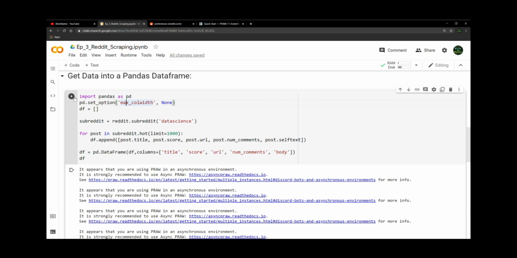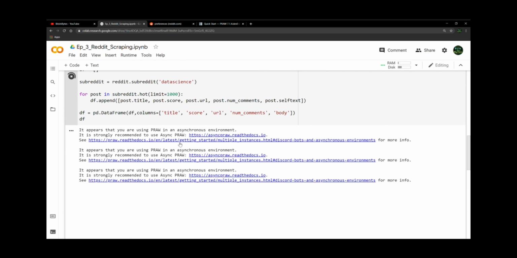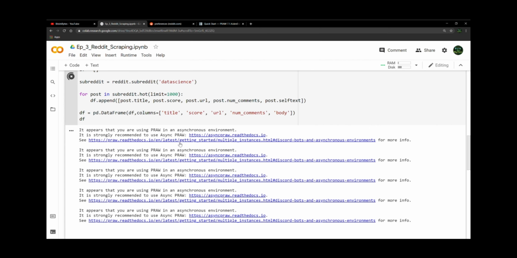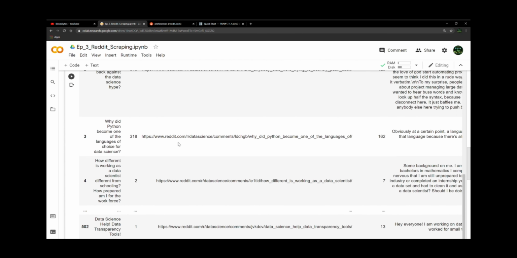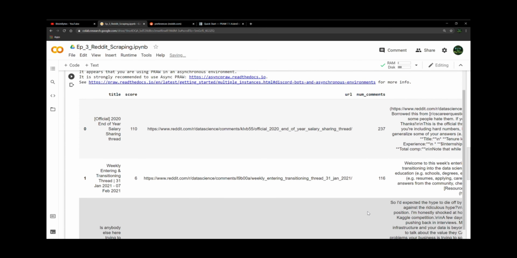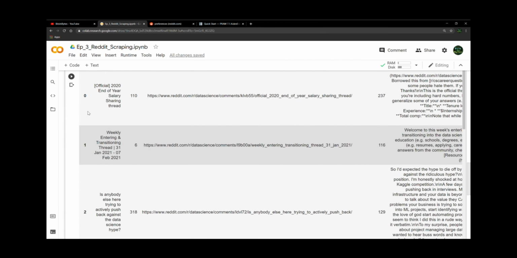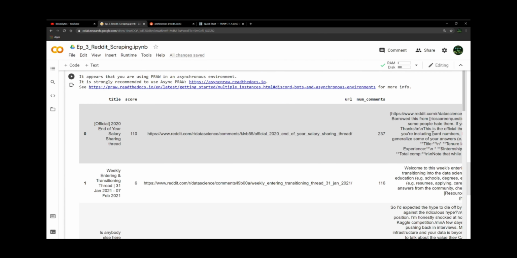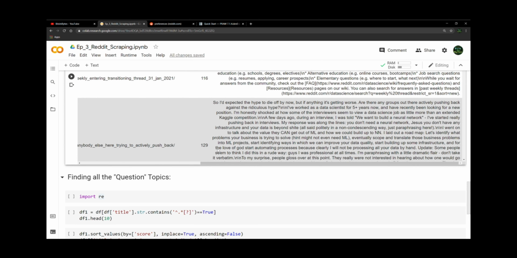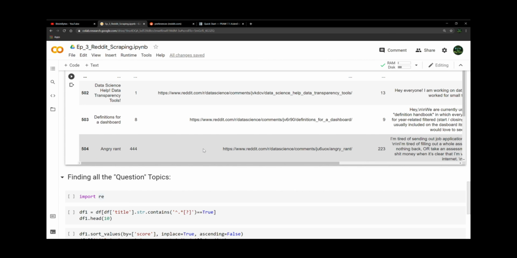Now it's going to remove that maximum column width, and it's going to display everything in the data frame in every column. You're going to see that this isn't something you would necessarily want to do with a massive data set, because it can blow up and get big really fast. But here we go. Now we can actually see the title, the full link, and the message body, and it's kind of nice. You can read through it, and again, it really depends on what you're doing, and whether you need to do this or not.